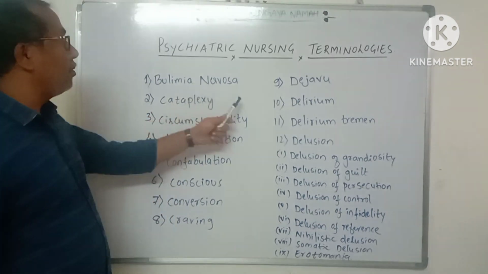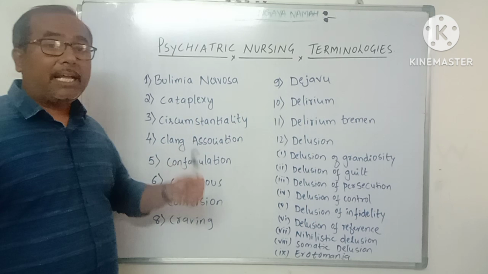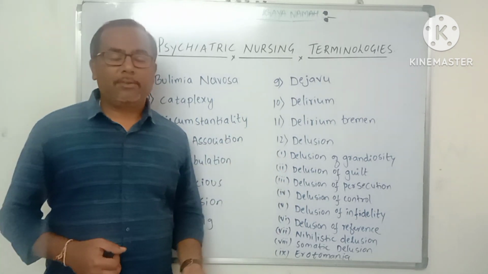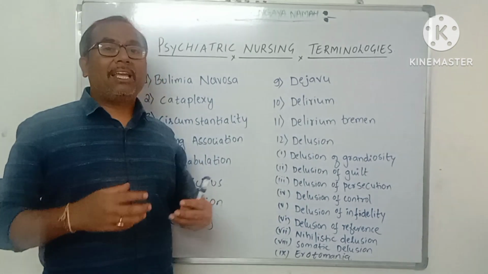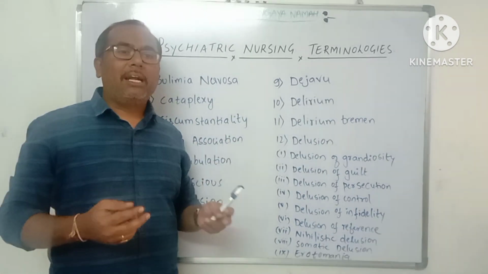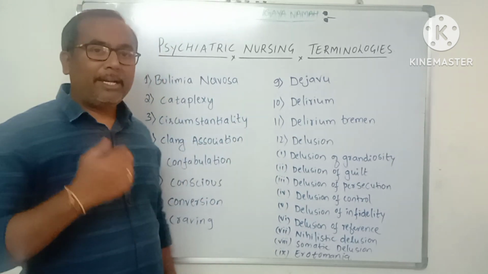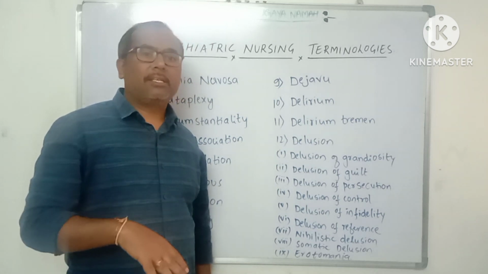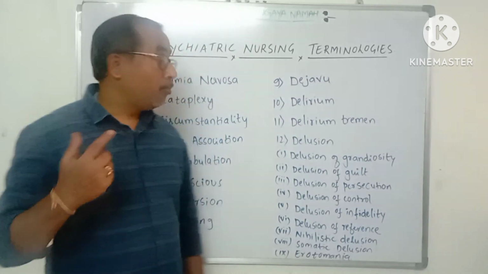First one is bulimia nervosa. Bulimia nervosa is an eating disorder characterized by excessive or binge eating followed by inappropriate methods of compensating for it. Here the patient will eat excessively or heavily, followed by a thought of weight gain, and he uses inappropriate methods to prevent the weight gain. Inappropriate methods means he will induce vomiting, use laxatives or diuretics, or engage in excessive exercise. So that is bulimia nervosa.